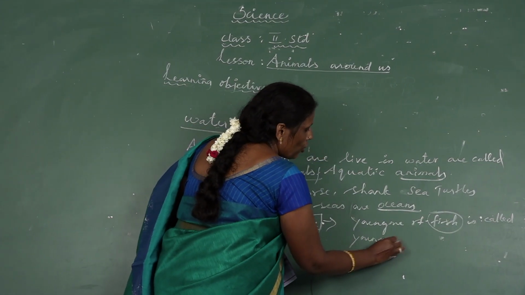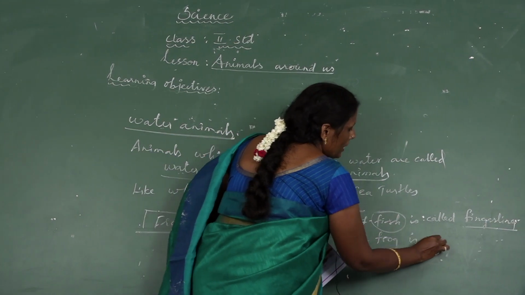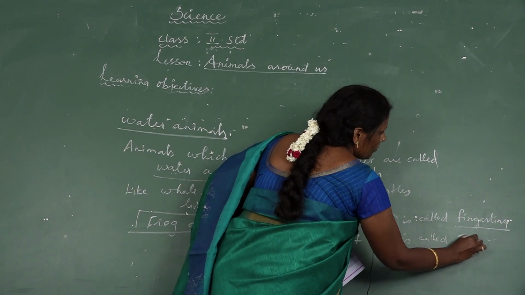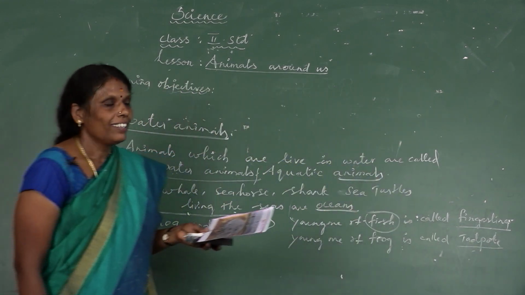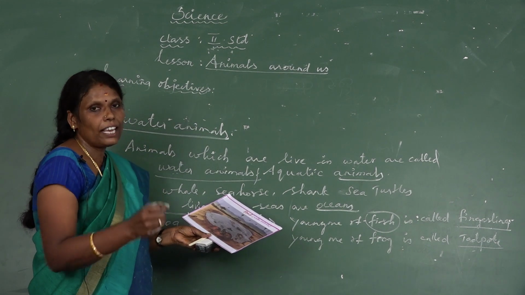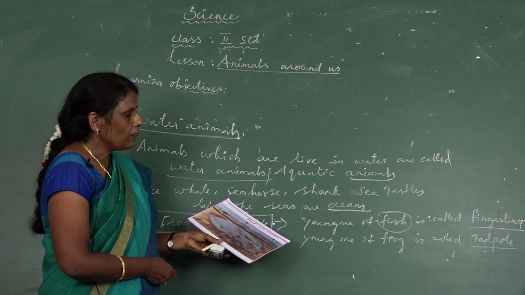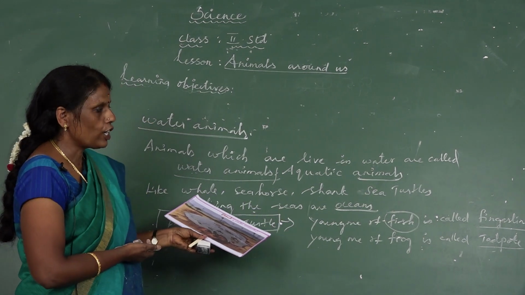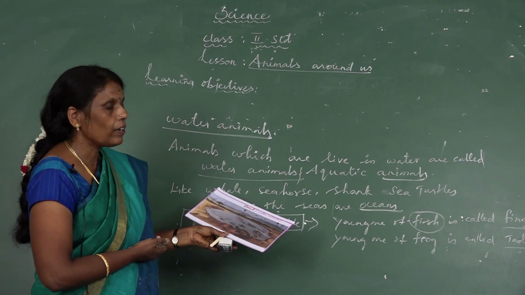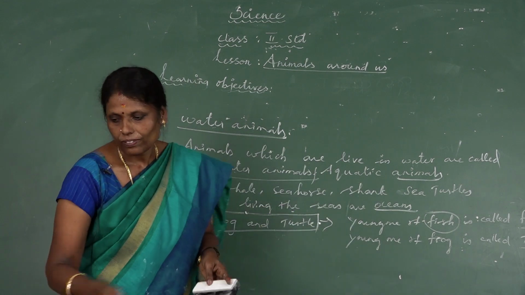Next, the young one of a frog. The young one of a frog is called a tadpole. Have you seen the tadpole? Yes, it looks like a fish, but it is not a fish. It has a tail. As it grows, the tail will disappear within 1 or 2 weeks. After that, it will grow into an adult frog. Okay.